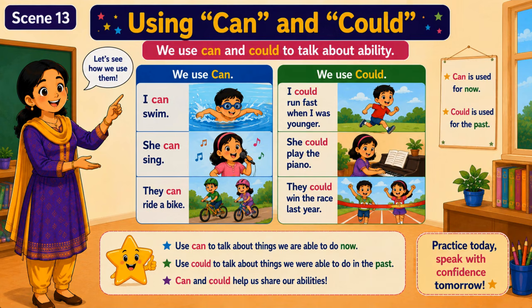We use could. I could run fast when I was younger. She could play the piano. They could win the race last year. Use can to talk about things we are able to do now. Use could to talk about things we were able to do in the past. Can and could help us share our abilities.